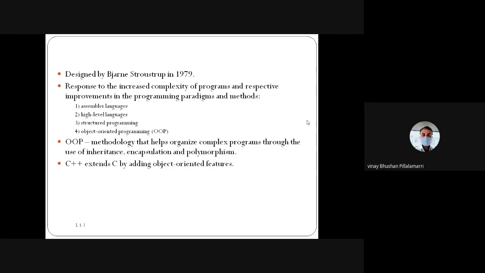In 1979, C++ was invented by another author, Bjarne Stroustrup, in 1979.